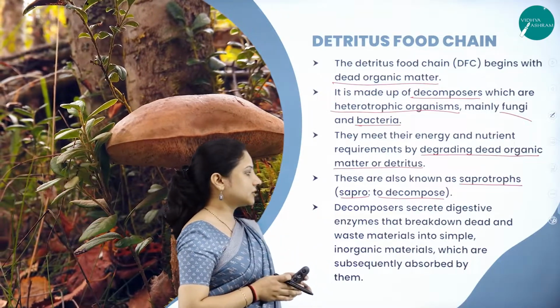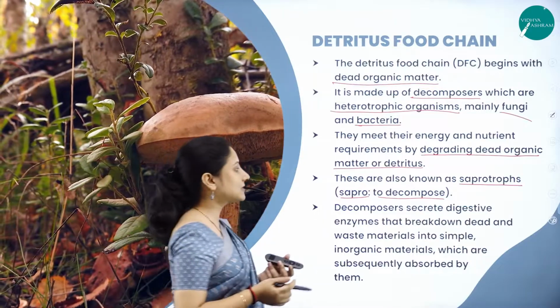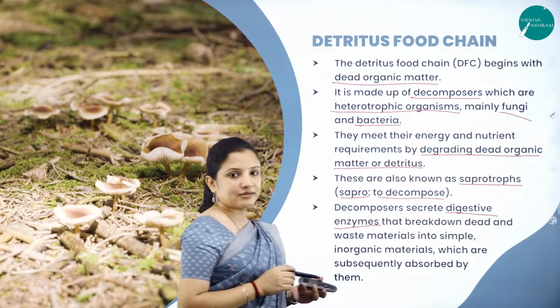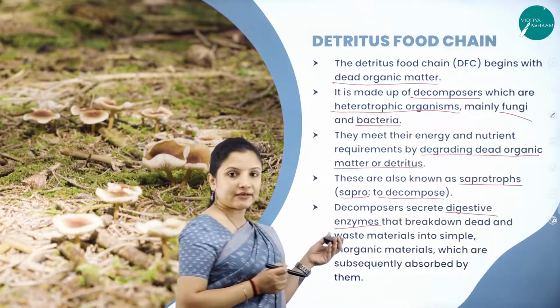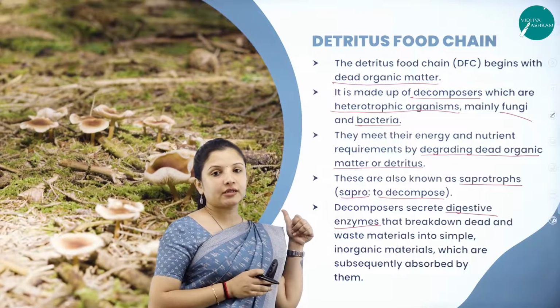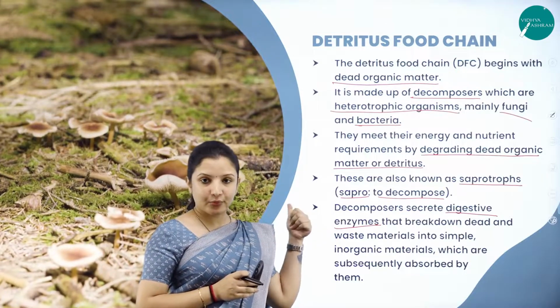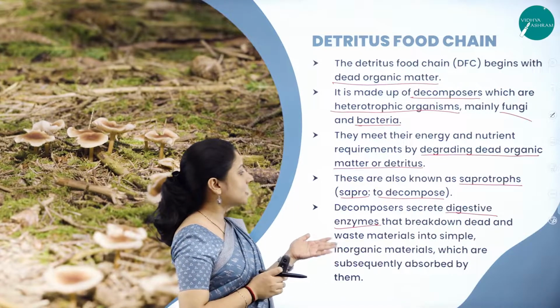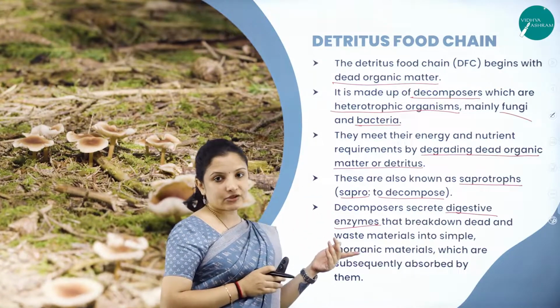Decomposers secrete certain digestive enzymes, which we have studied earlier when studying the energy flow or decomposition flow chart. Here it is also called the detritus food chain.